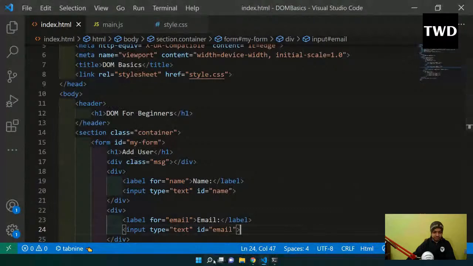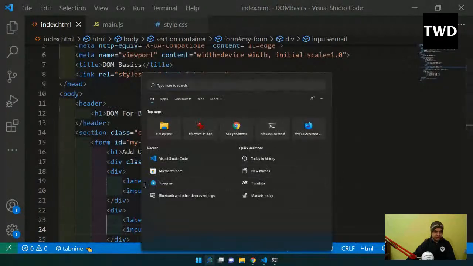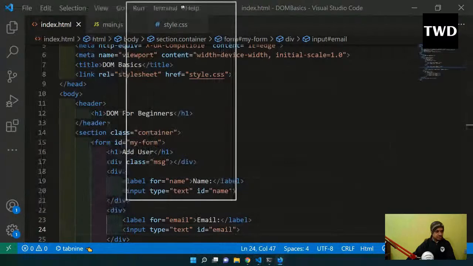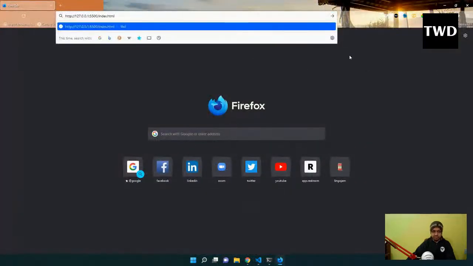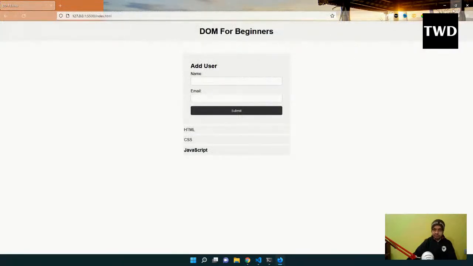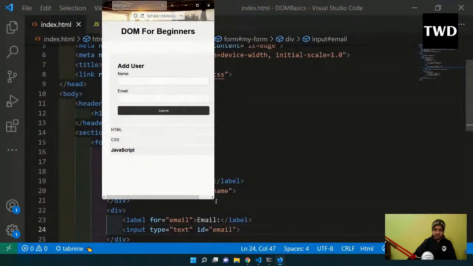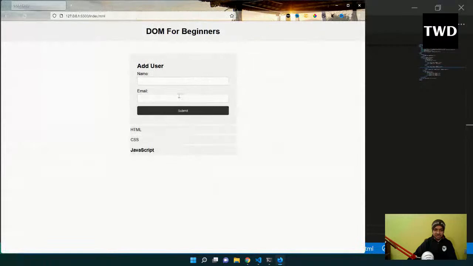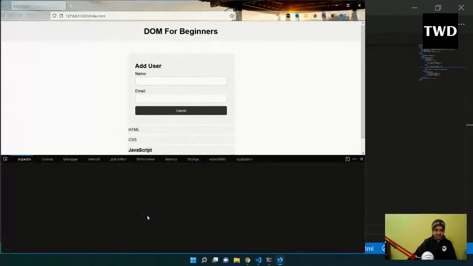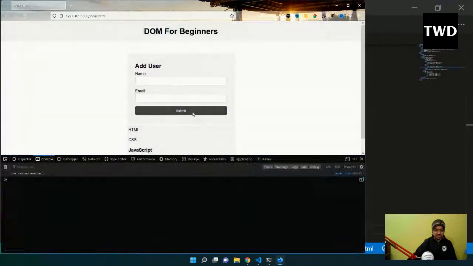I have too many screens open, so it opened in some other screen. Don't run a mobile view. Okay, so it is showing like this. Let me inspect the console now and let me click it.